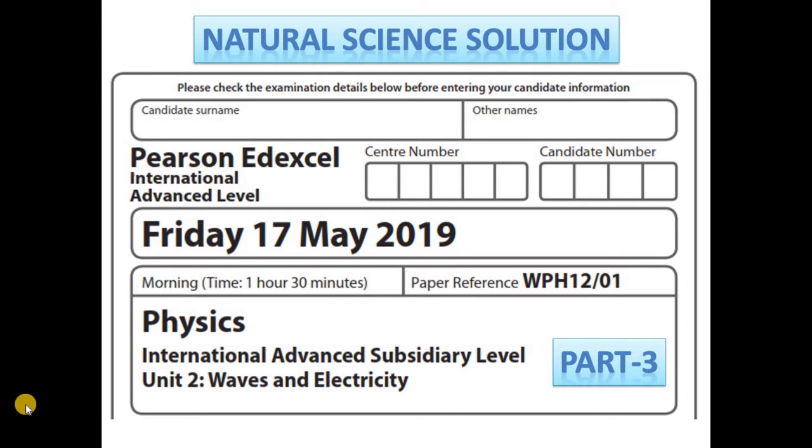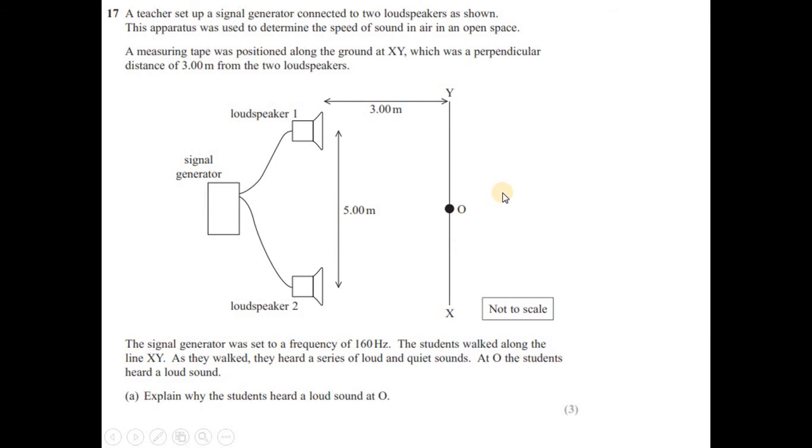Hi, welcome to the video solution for Edexcel Physics past paper. This is Edexcel IAL Physics Unit 2. This is the third video of this unit, WPH12. So let's start. Question number 17.